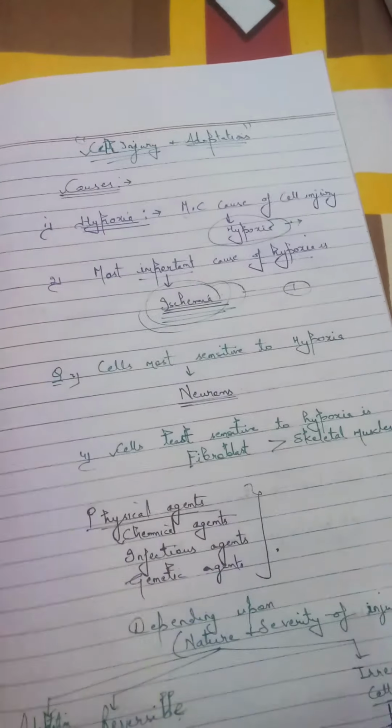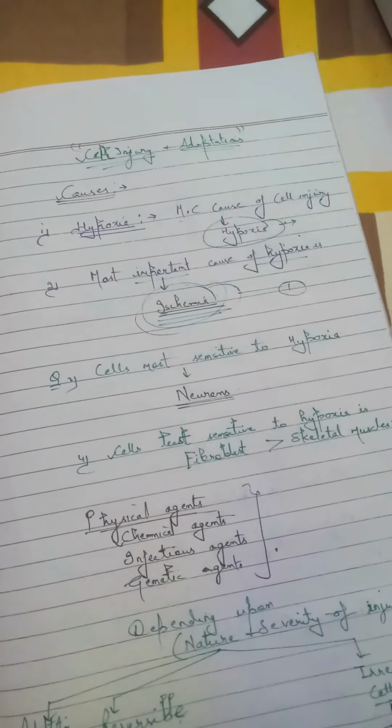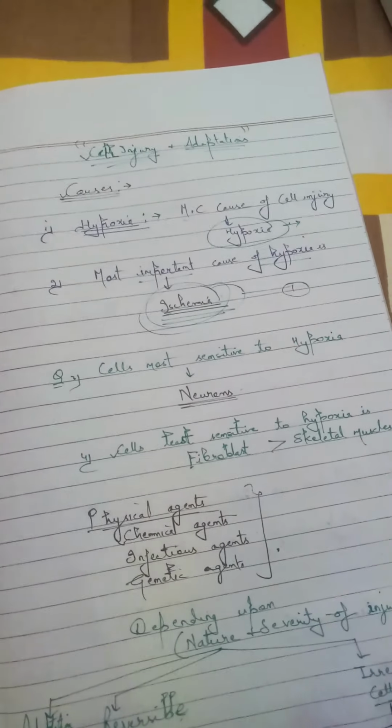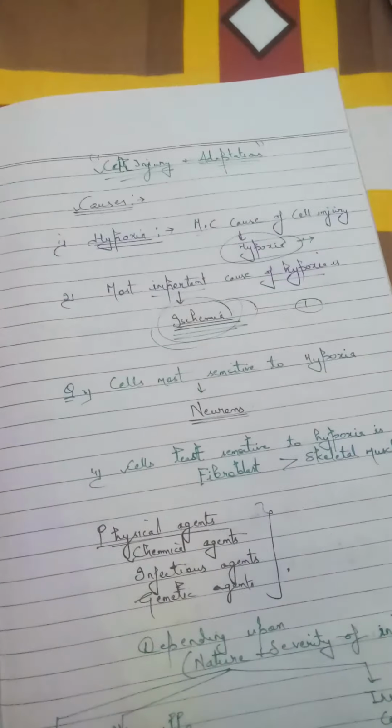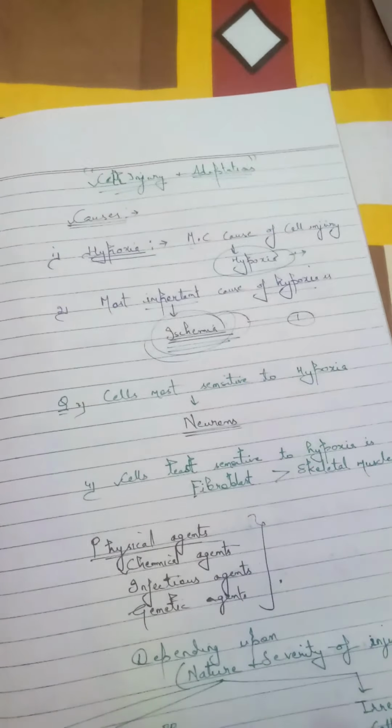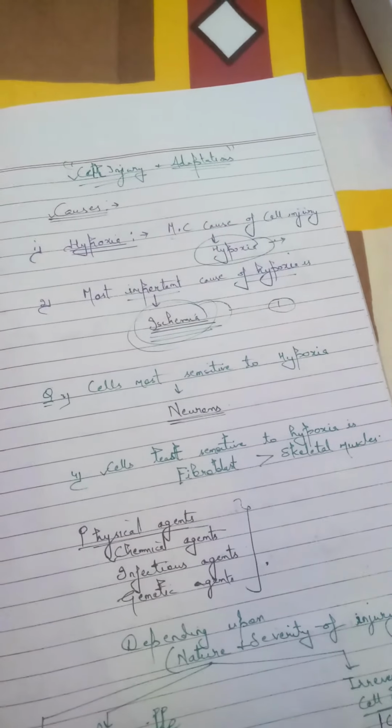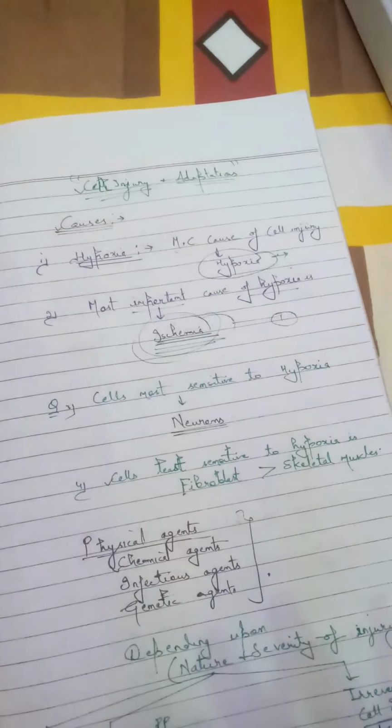Now, the next question which comes from this topic is which cell is most sensitive to hypoxia. We all know the neurons are most sensitive to hypoxia. And the next question is which cells are least sensitive to hypoxia. Fibroblasts are least sensitive to hypoxia, followed by skeletal muscles. These are some of the important questions which come from cell injury. Most important cause, which is the most important muscle affected, and some other agents which cause injury: the physical agents, chemical, infectious, and genetic causes.